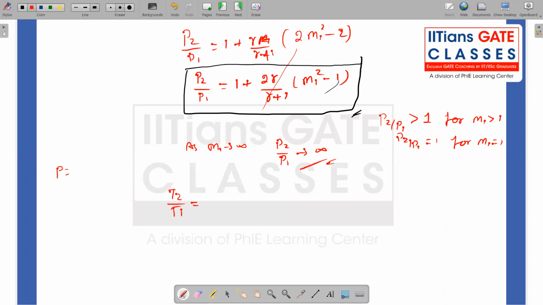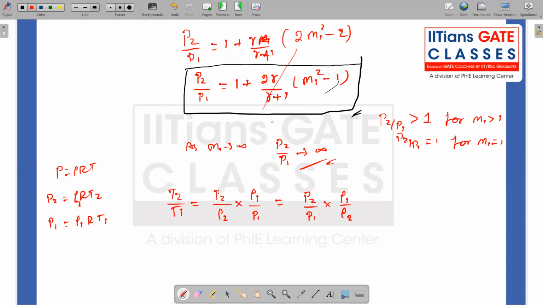If I use P is equal to rho RT, so P2 is equal to rho 2 RT2, and P1 is equal to rho 1 RT1. If I just divide one equation by the other one, I get T2 by T1 is equal to P2 by rho 2 times rho 1 by P1. So that is nothing but P2 by P1 times rho 1 by rho 2.